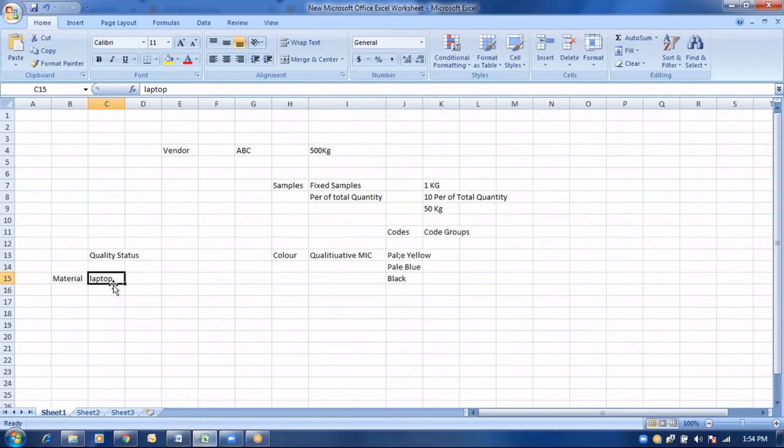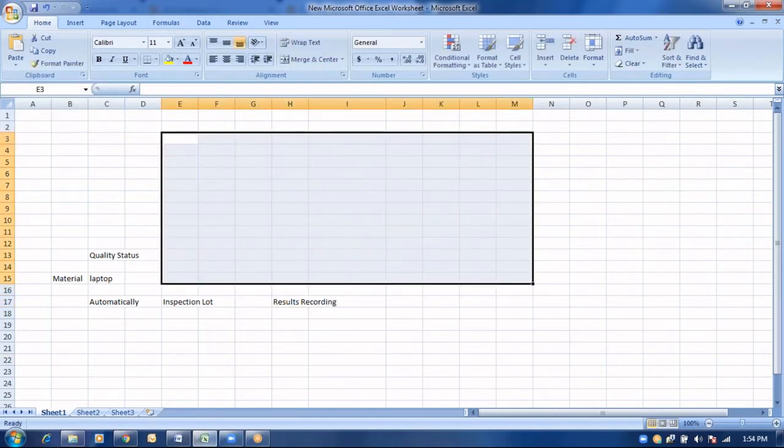When this particular material got manufactured, by default, automatically by the system, an inspection lot would be getting triggered. When a particular inspection lot is getting triggered, at that point of time, the business users are going to perform results recording. How are they going to perform the results recording?